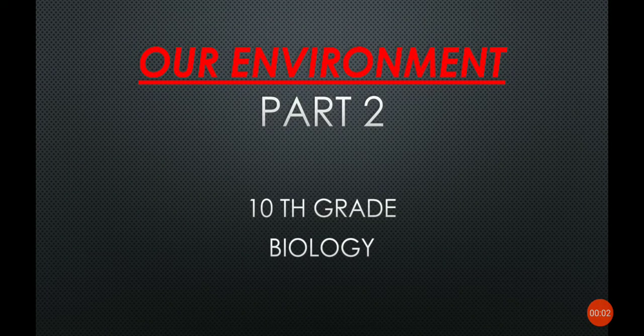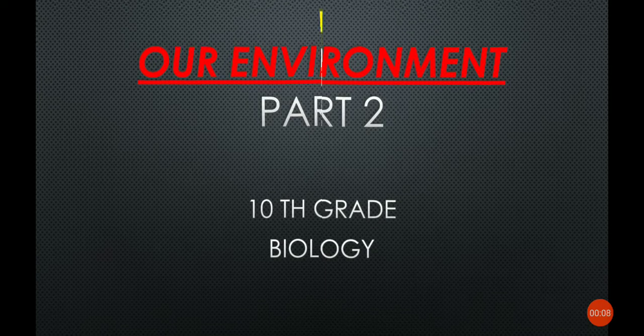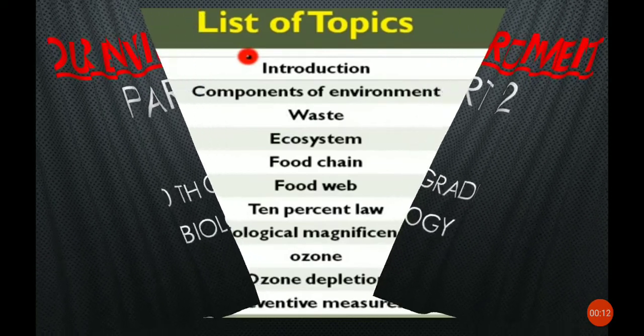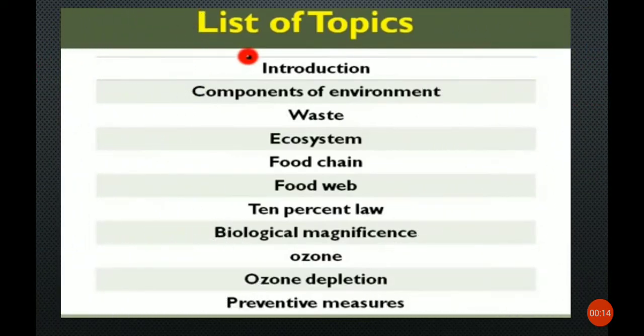Good afternoon, students. This is part 2, our environment. We have already gone through some of the topics in the last video, that is about introduction and components of environment, ecosystem, food chain and food web. And we have covered the trophic levels also of the food chain. Okay, good. Now, in this lesson, we are going to learn about 10% law.